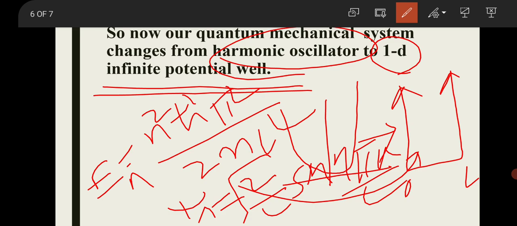By changing the power of x from x² to x^1000, the quantum mechanical system changes from a one-dimensional quantum harmonic oscillator to a one-dimensional particle in an infinite box. So the energy eigenvalue and energy eigenfunction will change. Its ground state energy eigenfunction will be sinusoidal in nature, whereas in the one-dimensional harmonic oscillator it was a Gaussian wave. So this is the basic and important new question from quantum mechanics.